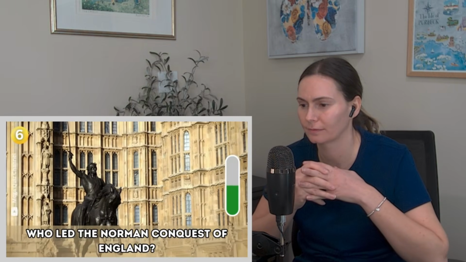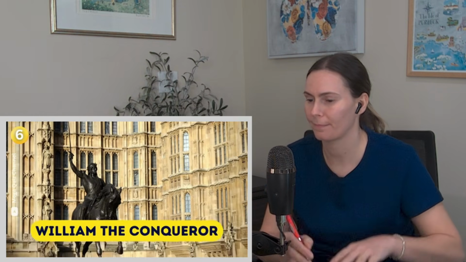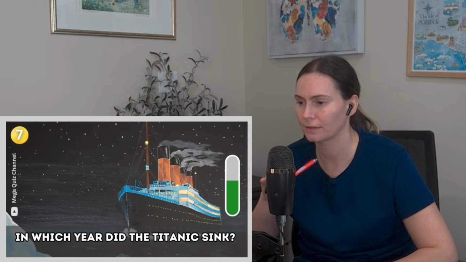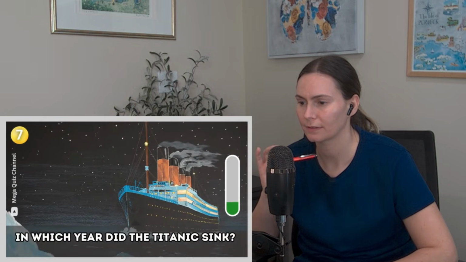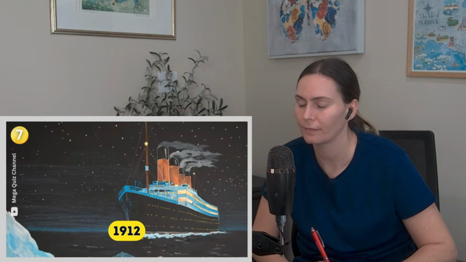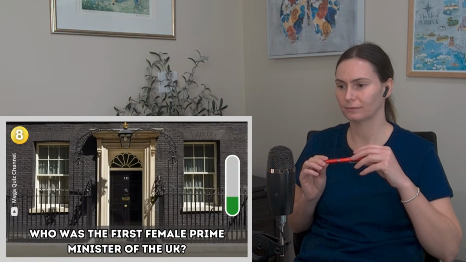Question 6. Who led the Norman conquest of England? William the Conqueror. Question 7. In which year did the Titanic sink? 1912. Question 8. Who was the first female Prime Minister of the UK? Margaret Thatcher.